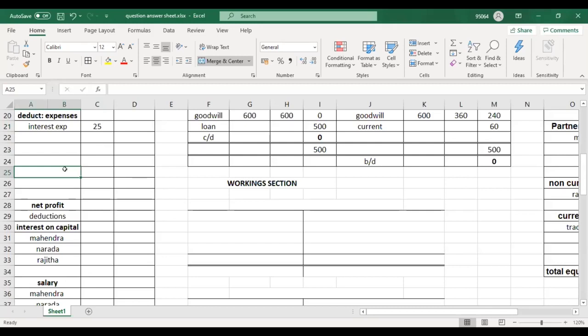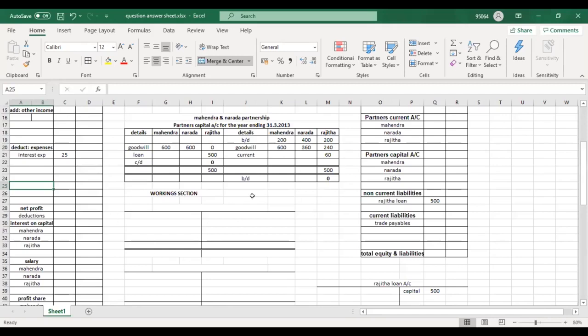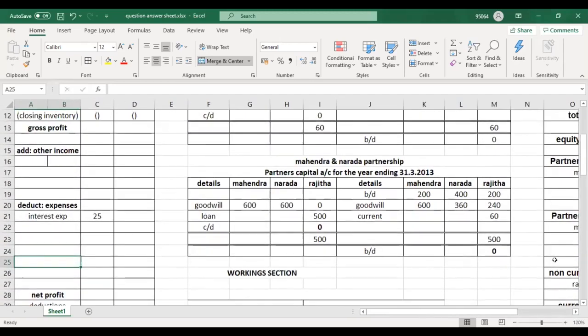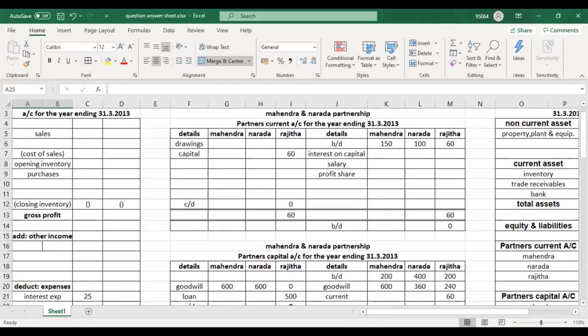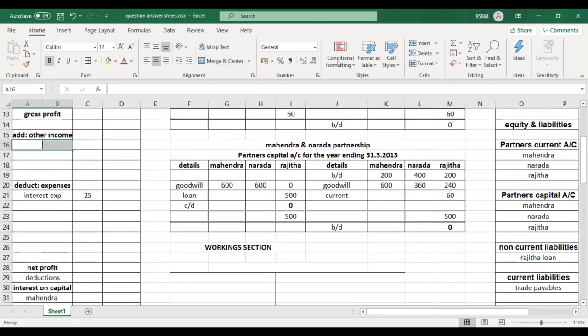Now number 2. Additional information number 1 is done. Do you guys understand how many things we need to do? To do one adjustment, we need to do a lot of workings and calculations. So you need to be really fast. You need to know what to do and everything on point. These things will come with practice.